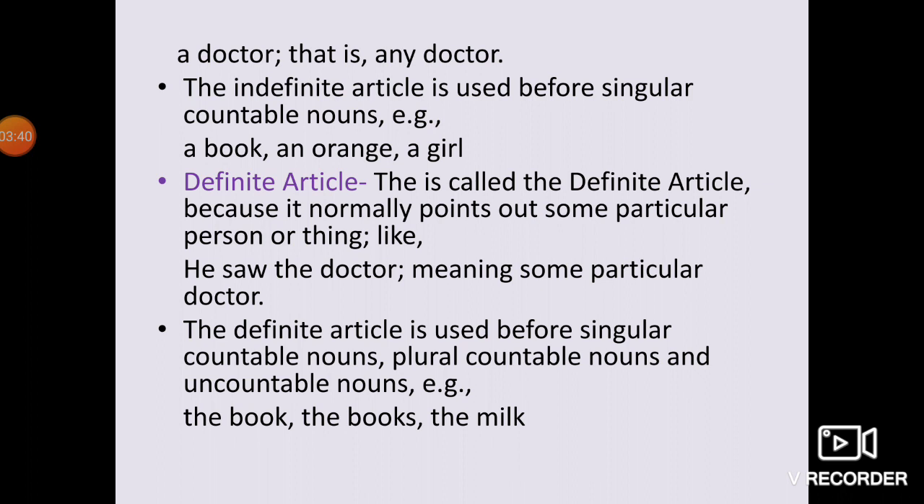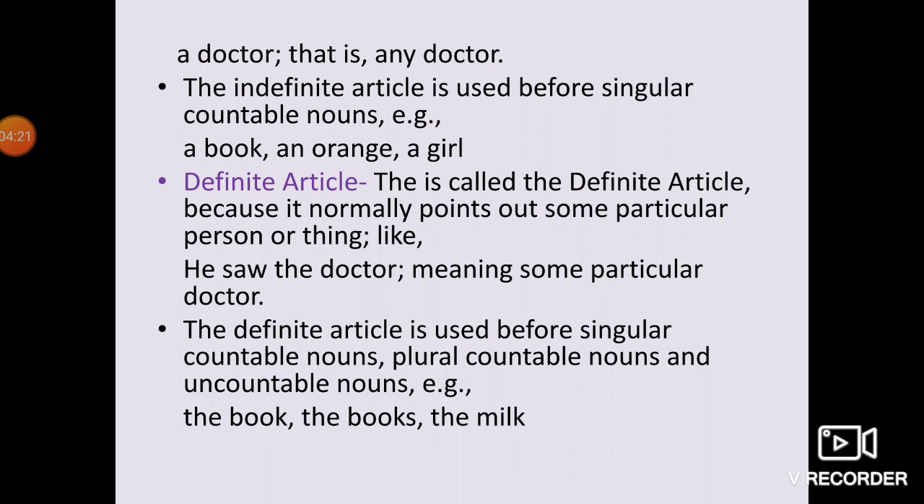The definite article is used before singular countable nouns, plural countable nouns, and uncountable nouns. That means if we are talking about a or an, such articles we are supposed to use only with singular nouns. But when we are saying the, we can use it with singular countable nouns, or with plural countable nouns, and with uncountable nouns also.